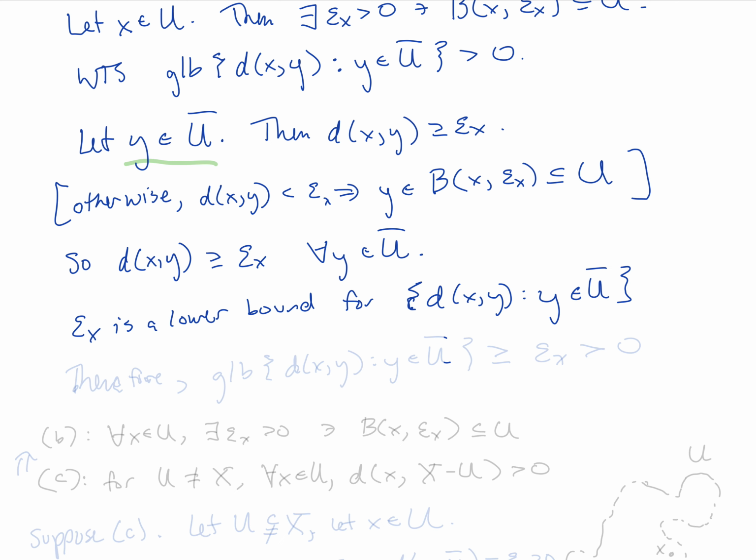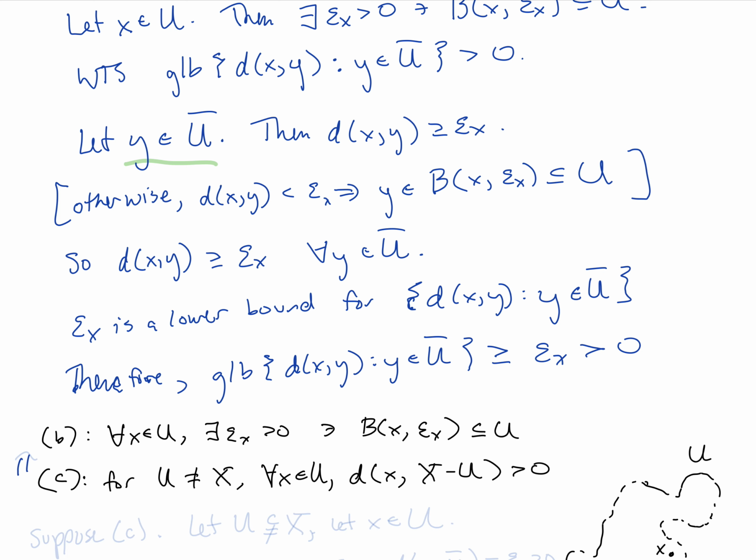And because it's a lower bound, therefore the greatest lower bound for this set is greater than or equal to epsilon sub x. If that's a lower bound, then the greatest lower bound must be greater than or equal to it, and then that is greater than 0, and so we have finished the proof that B implies C.